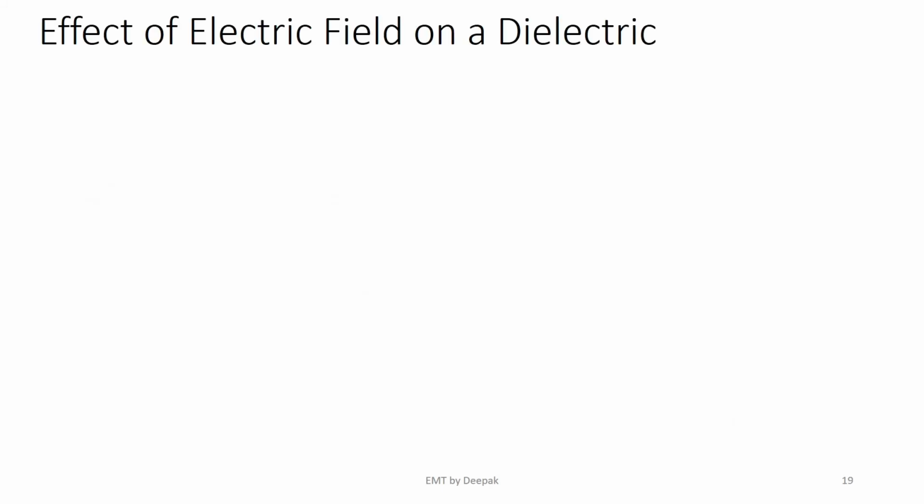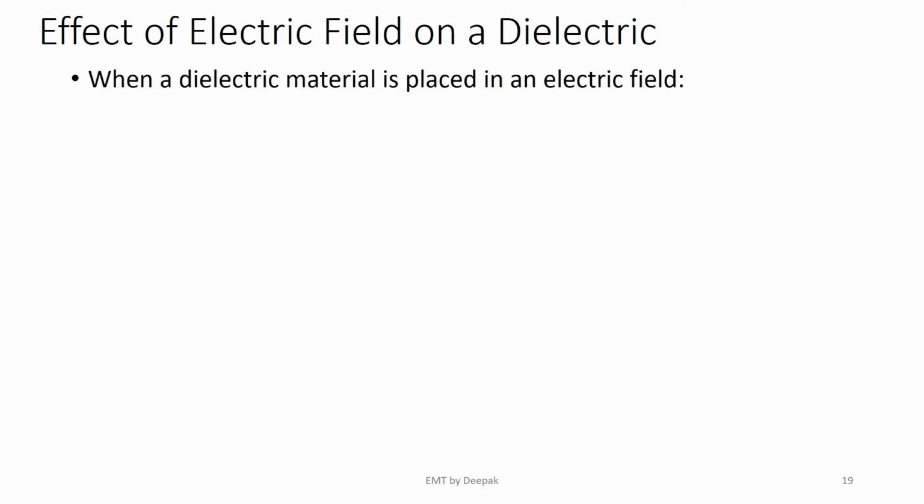Now, we have discussed the electric field because of one dipole. We have also seen that when an electric field is applied across a polar dielectric or a non-polar dielectric, you are creating dipoles. So what is the net effect of it? What is the observable change because of this electric field applied on a dielectric?